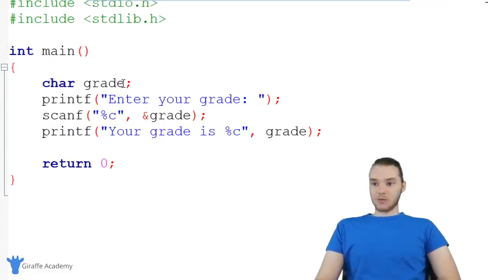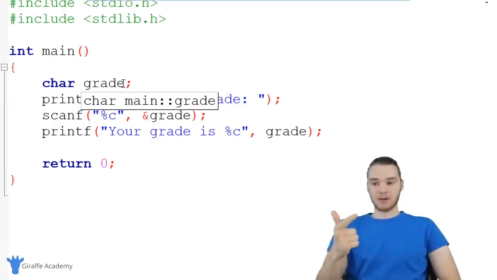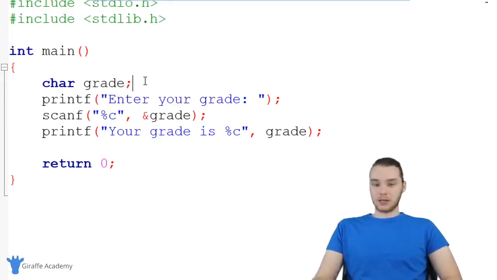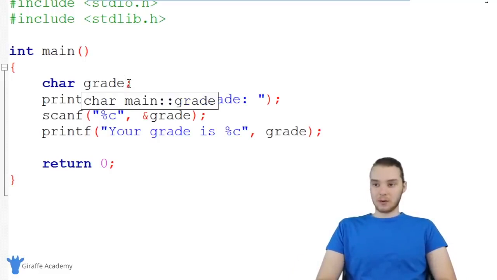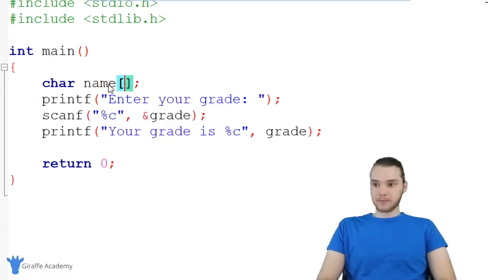Now I also want to show you guys one more thing we can do, which is we can actually get a string from the user. So in addition to getting numbers and a character, we could also get like a string of characters from the user. And this is going to be a little bit different from doing like numbers and characters. So I want to kind of show you guys how we can do this really quick. So over here, let's create a variable. Let's just call it name. So we'll be storing someone's name.